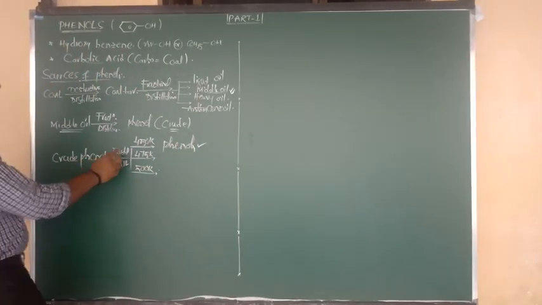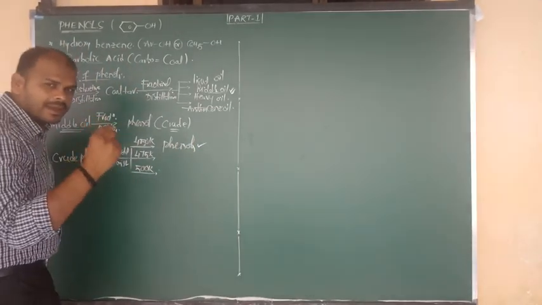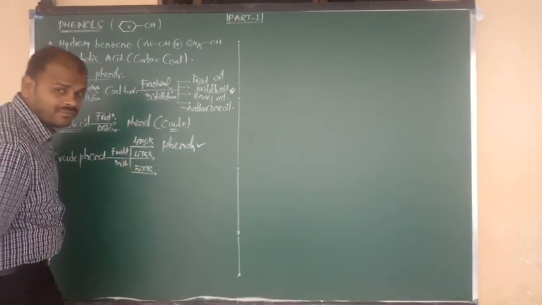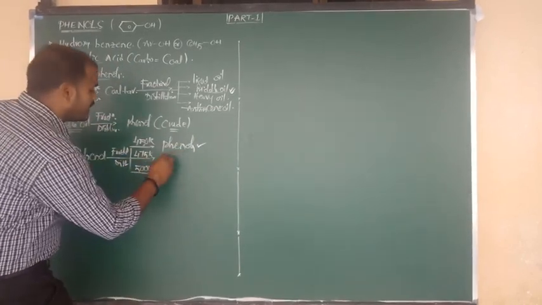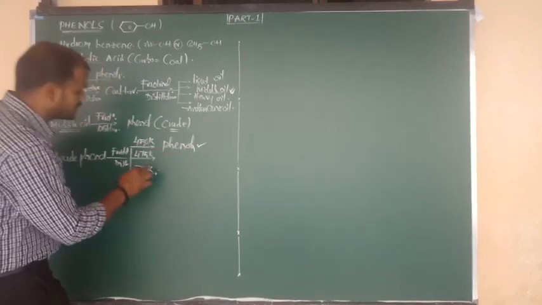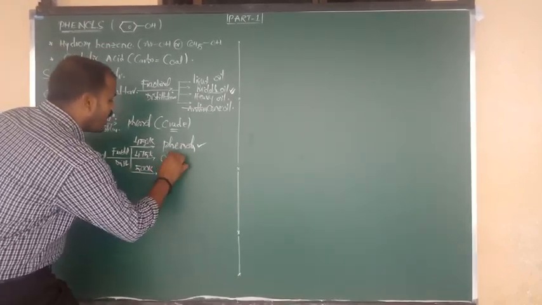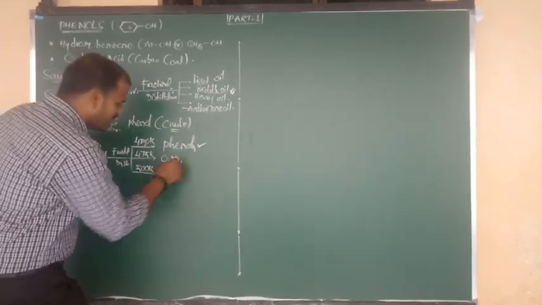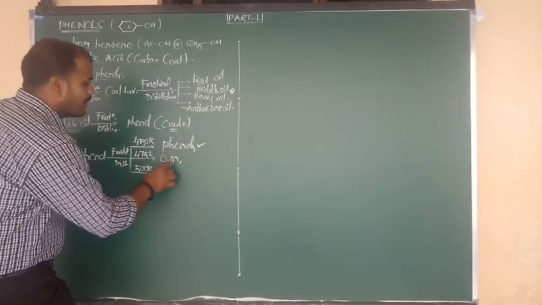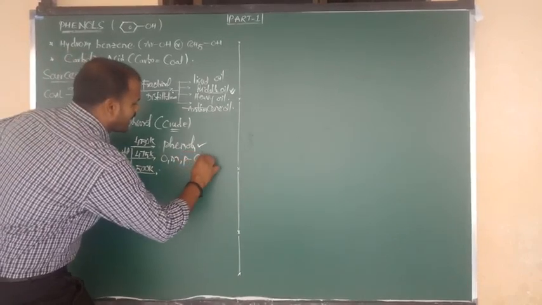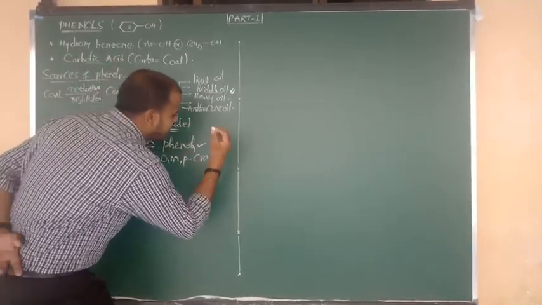Next, crude phenol upon fractional distillation at 475 Kelvin, with respect to boiling point, gives orthocresol, metacresol, paracresol. I will show you the structures, don't worry. Like these, three types of products you are getting.